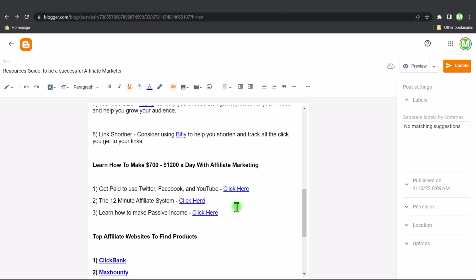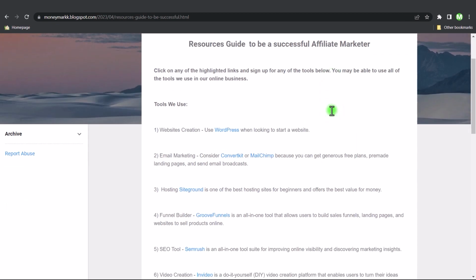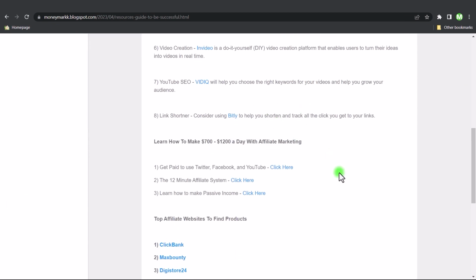And that's really the only thing that you need to do to create your resources guide with all of your affiliate links included. And once you actually have this part done, this is something that you could promote for years. You could always come back to this page and update it anytime that you need to. So if I just go ahead and click on preview, and if I go ahead and visit this page, as you can see, anyone can share it. And if you scroll through here, it has all of my affiliate offers. And if anyone clicks on these links and makes a purchase, you're going to make money.